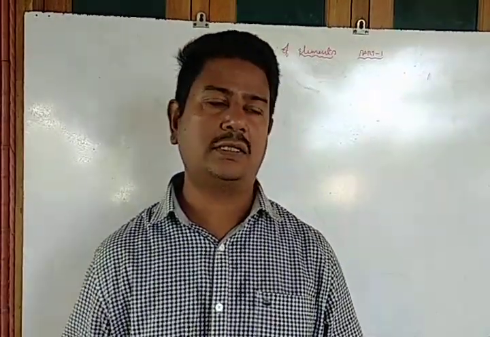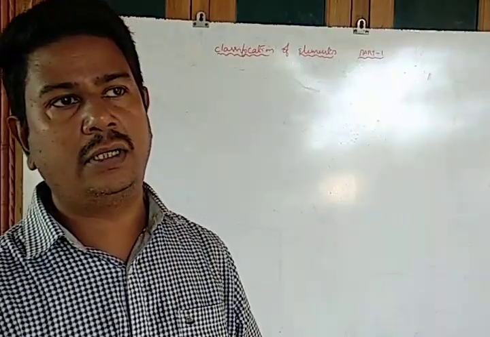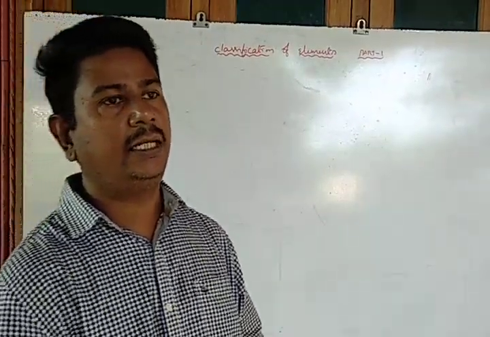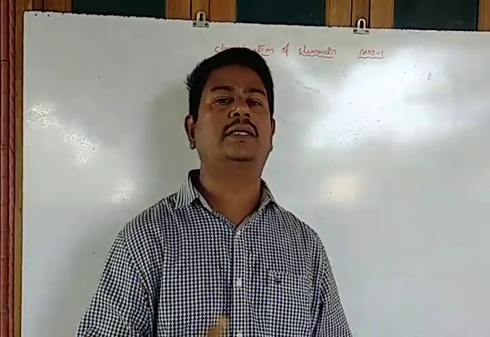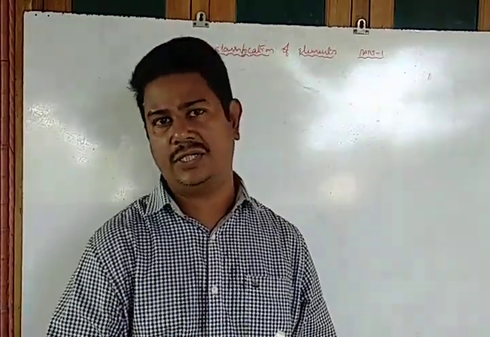The modern periodic table and the nomenclature of elements with atomic number above 100 will be discussed in this session.